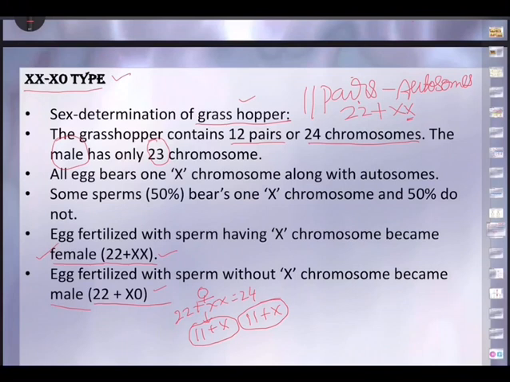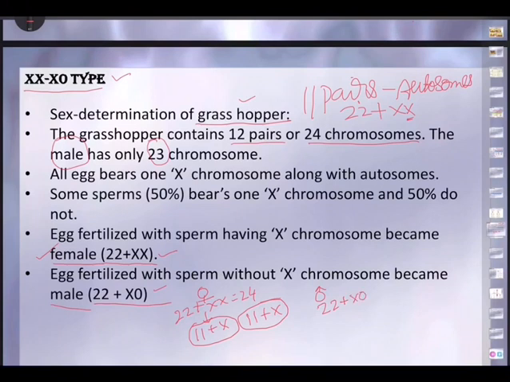So this is the combination of chromosomes in one egg, 11 plus X, and in another also 11 plus X. There is no variety as such; all the eggs will have this combination 11 plus X. This is in the case of a female.